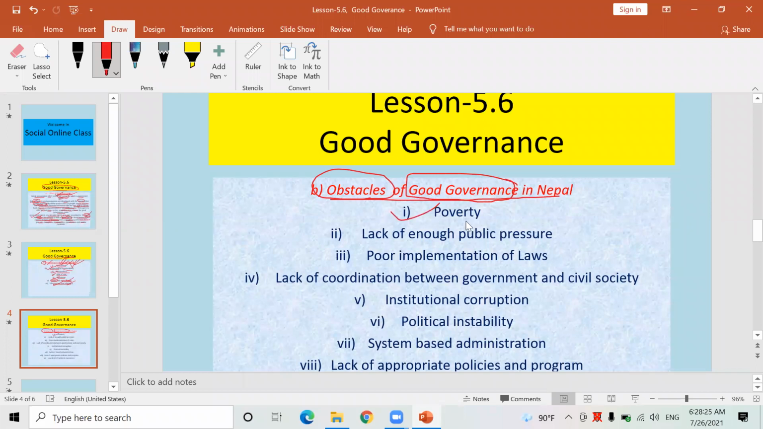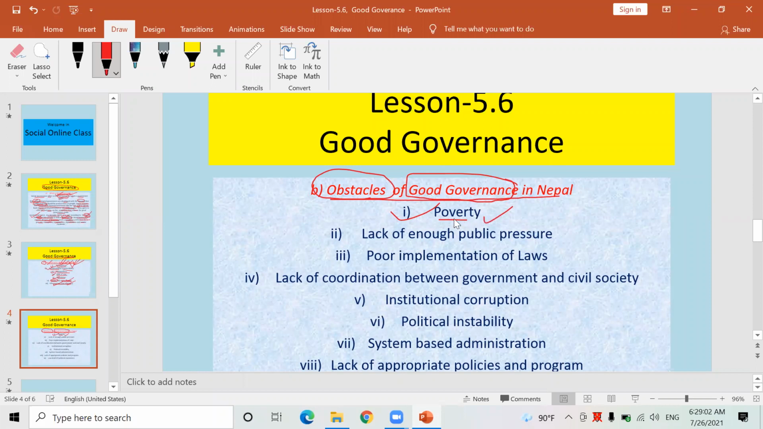First obstacle, what is that? Poverty. If the government is poor, if citizens are poor, if the whole nation is poor, they cannot maintain good governance easily. Therefore, to maintain good governance, to create a favorable situation for the government to rule the nation, or to work fairly for the welfare of the people, the government has to first of all alleviate poverty, isn't it? It creates so many problems.